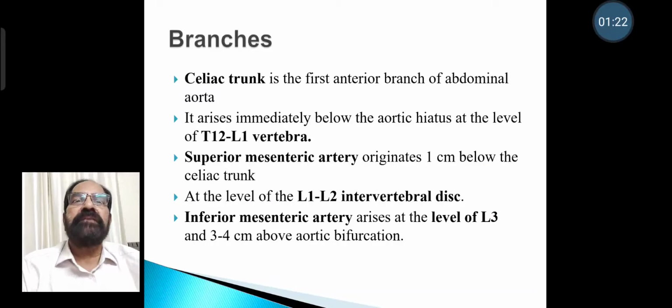Branches. Celiac trunk is the first anterior branch of abdominal aorta. It arises immediately below the aortic hiatus at the level of T12 and L1 vertebra. Superior mesenteric artery originates 1 cm below the celiac trunk at the level of L1 and L2 intervertebral disc. The inferior mesenteric artery arises at the level of L3, that is 3 to 4 cm above aortic bifurcation.